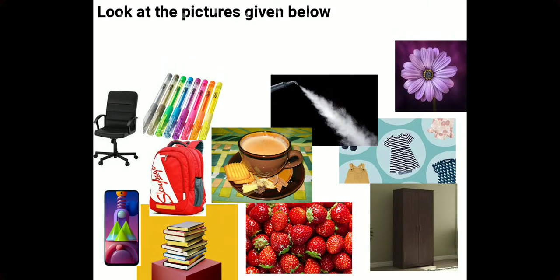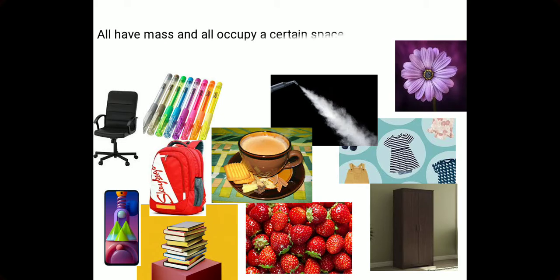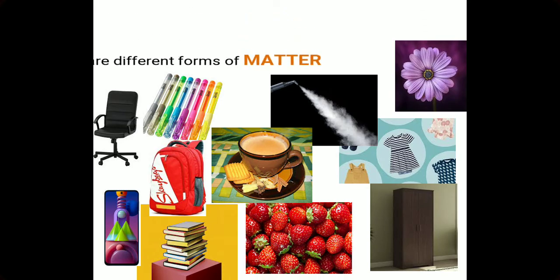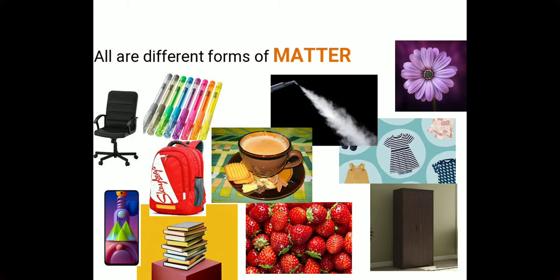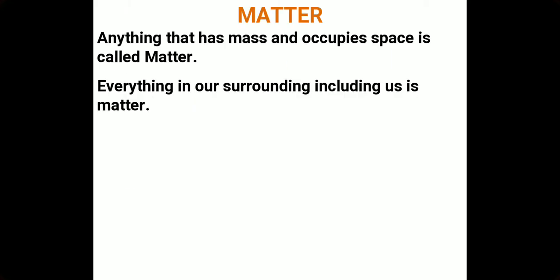Look at the pictures given below. Have a close look. You are going to notice that all of them occupy space and all of them have certain mass. So we can conveniently say that they are all different forms of matter. What is matter then? Anything that has mass and occupies space is called matter. So everything in our surroundings, including us, is matter.